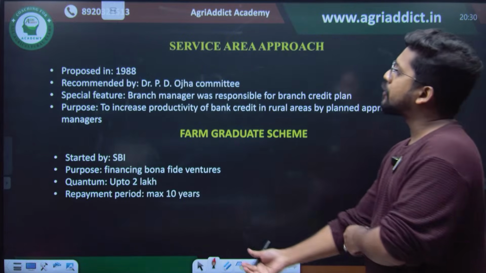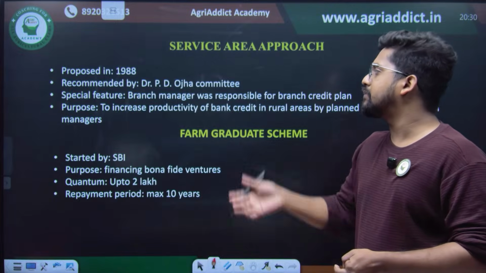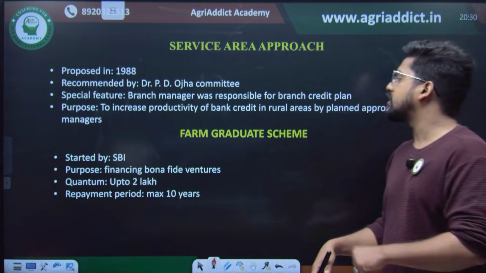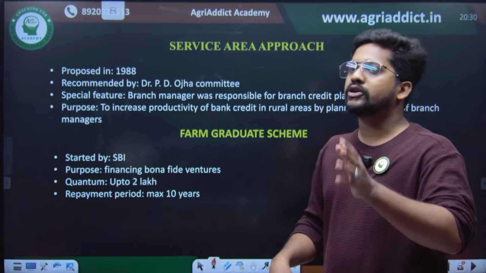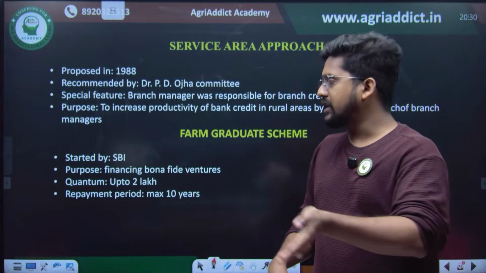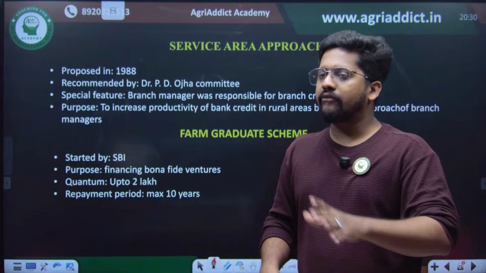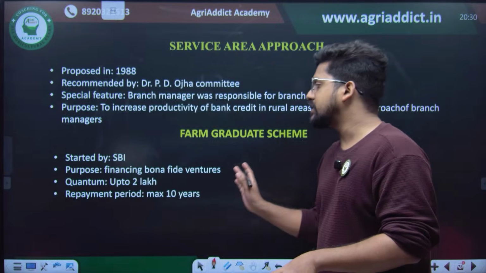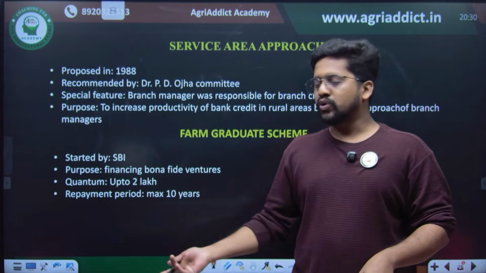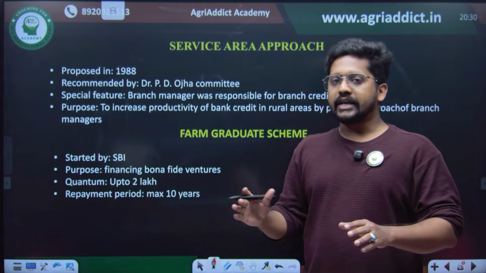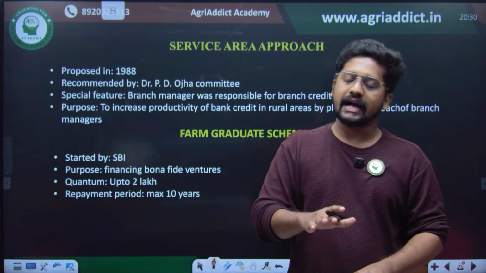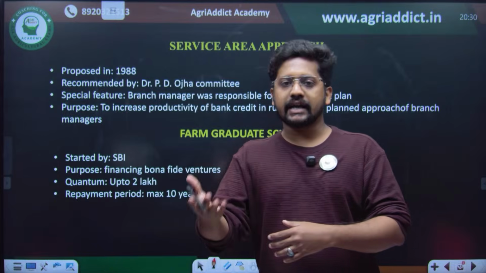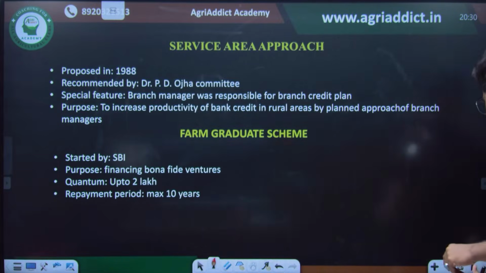Then the service area approach, which was proposed in 1988 by the Ojha committee, and the special feature was that the branch manager was responsible for the branch credit plan. He had to know what actually has to be done in the particular area where the bank is working. Then there was the farm graduate scheme, which was started by SBI. This was a scheme which gave some amount to unemployed agricultural graduates who are ready to start some agricultural operations. So that was the farm graduate scheme.